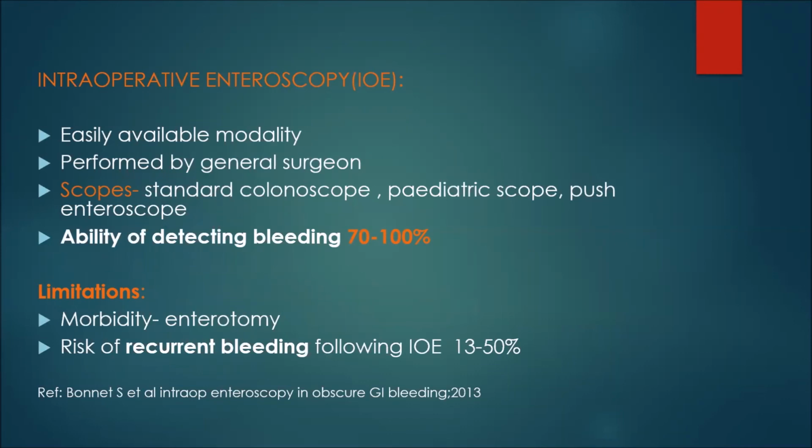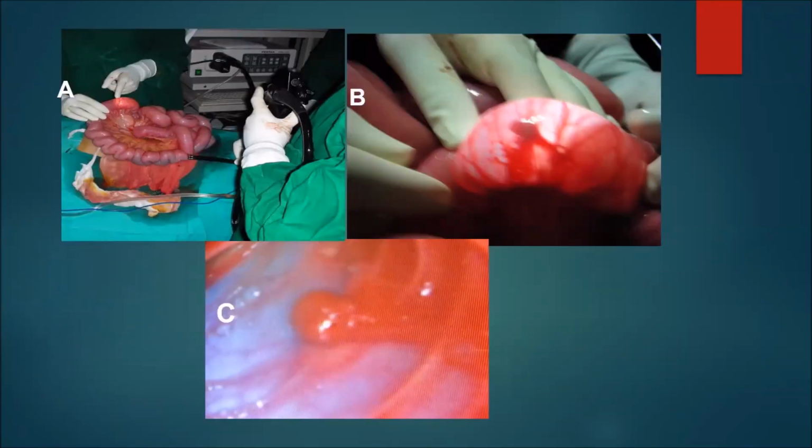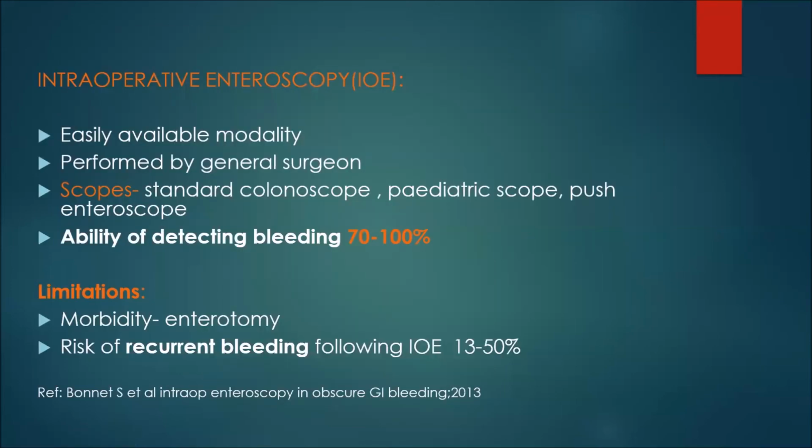Intraoperative enteroscopy is an easily available modality which can be performed by a general surgeon with a standard colonoscope that is available everywhere. The ability of detecting bleeding ranges from 70 to 100%, but the limitations include the morbidity associated with enterotomy. These are a few pictures. Intraoperative enteroscopy role comes only when you're doing surgery.